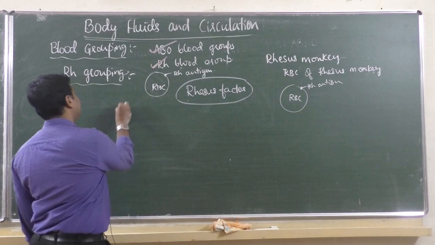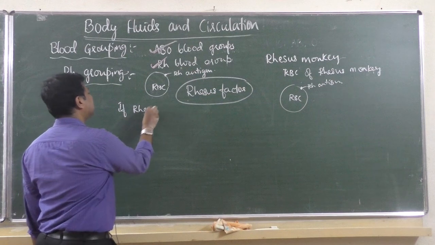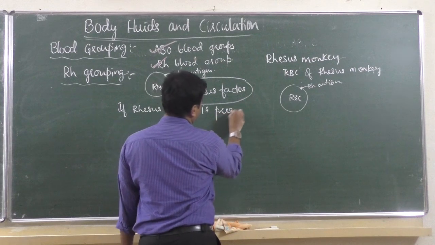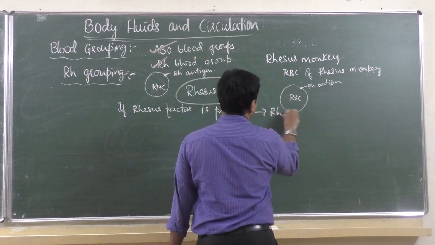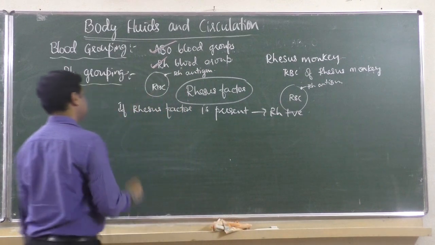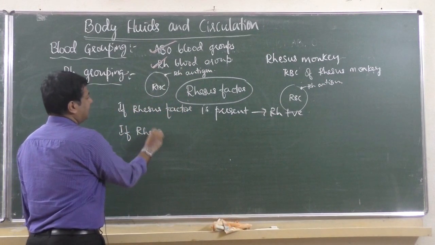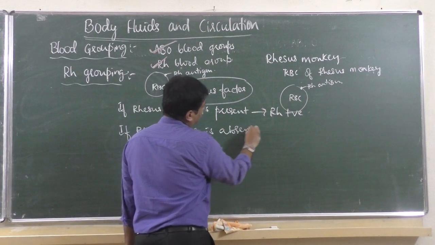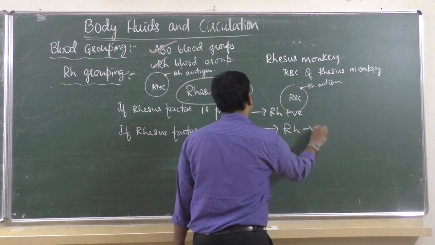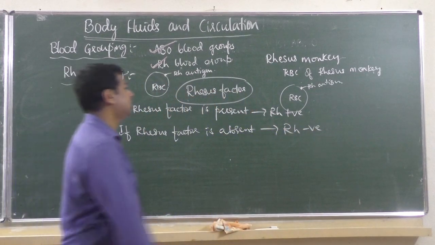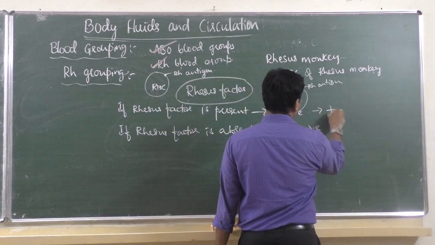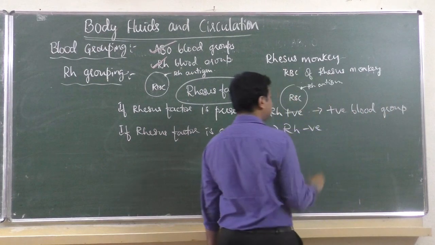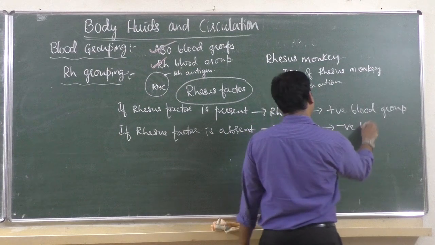So if rhesus factor is present, then the person is Rh positive. If rhesus factor is absent on the membrane of RBC, then it is Rh negative. Okay, Rh negative means the person does not have the positive blood group. If Rh is not there, then the person will have a negative blood group.